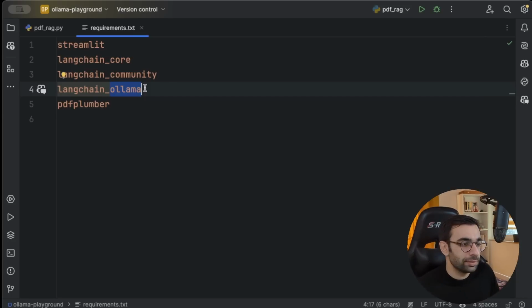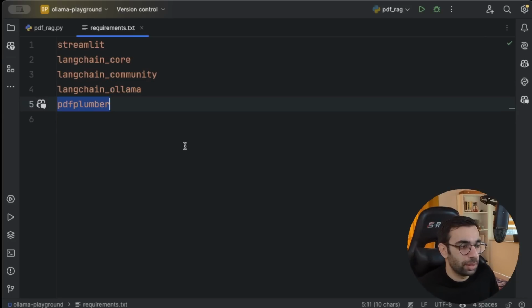And at the end, we will need PDF Plumber to load PDFs and extract text from it. LangChain offers many integrations with different PDF tools. Today I'm gonna use PDF Plumber, but based on your needs, feel free to use the integration for unstructured or with Docling or any other PDF tools that fit your needs.